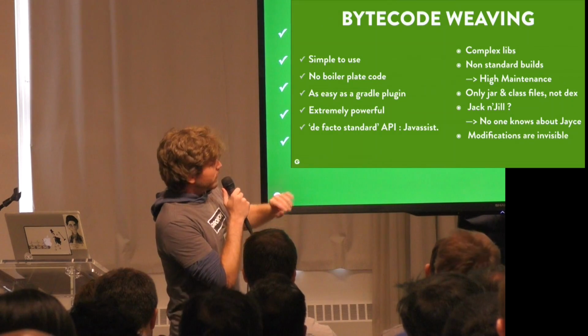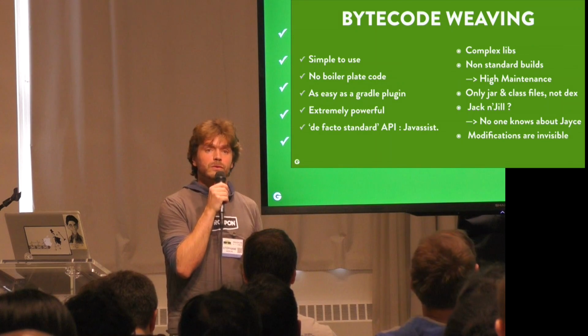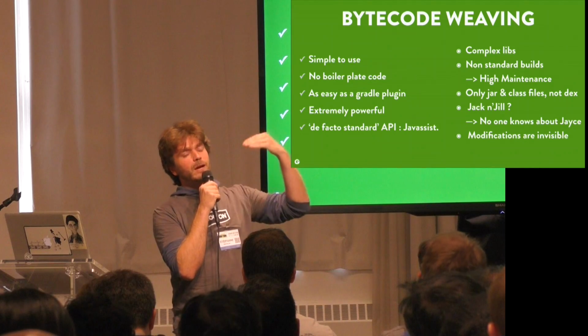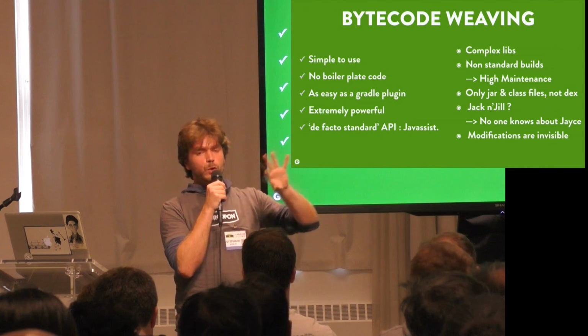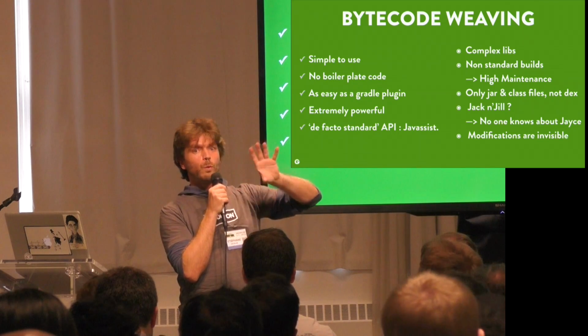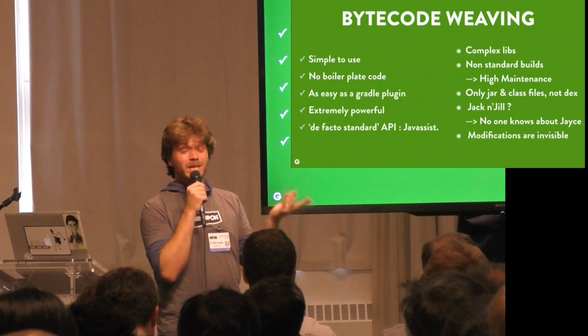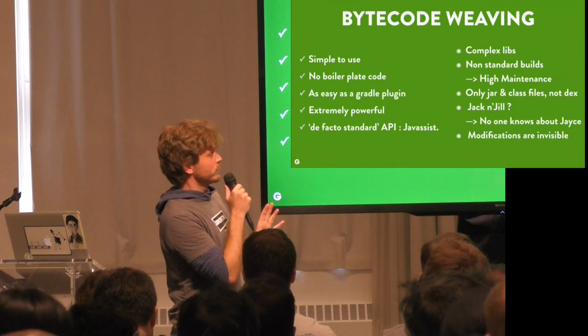On the dark side, what happens with bytecode weaving is that it's very complex. So when you want to write a new library, it's very difficult. You've got a full stack of libraries to use. It's difficult to figure out exactly who is going to do what, what the responsibilities of the different layers inside the stack are, and how to manipulate bytecode even by itself. It's a bit tricky, a bit mysterious even sometimes.